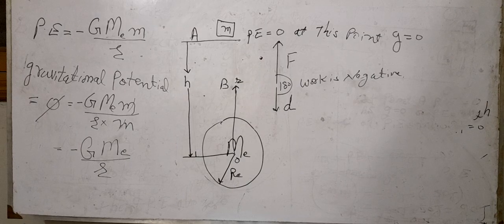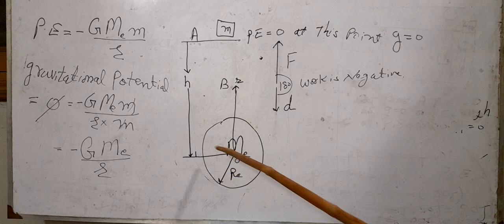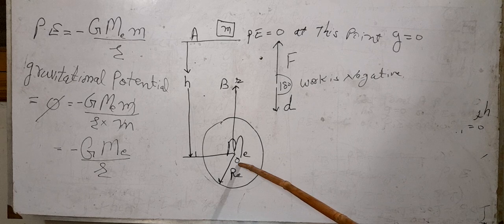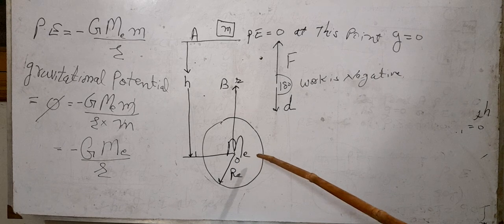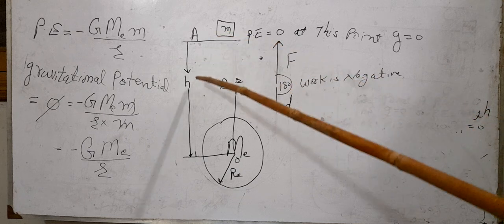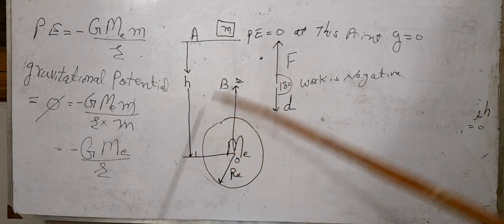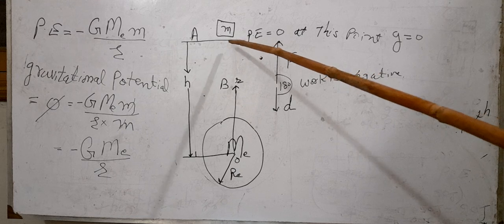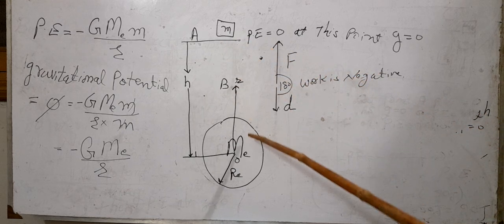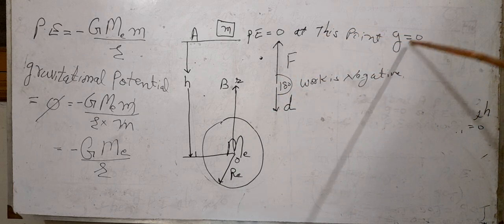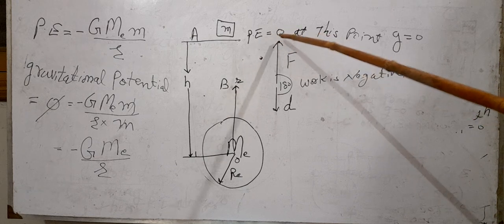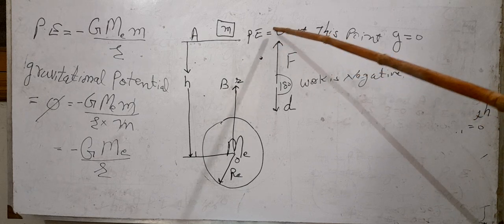Now we come to our actual topic. In this case, M is the mass of the earth with radius Re, and O is the origin of the earth. Now we consider a body of small mass m at a distance h from the center of the earth. This body is very far away from the center of the earth. The distance is so high that the value of g at this point becomes 0. So in the formula mgh, g becomes 0, then potential energy also becomes 0.